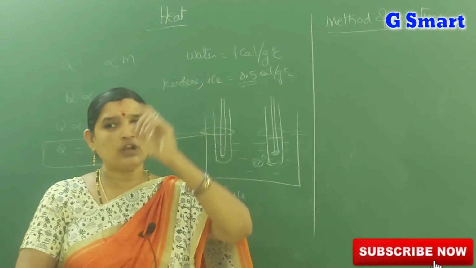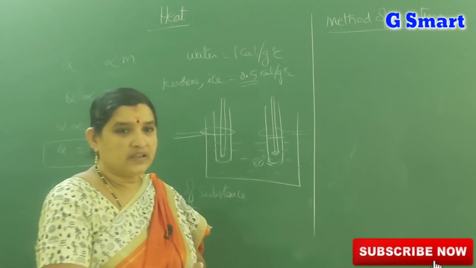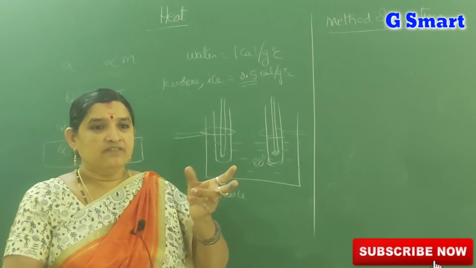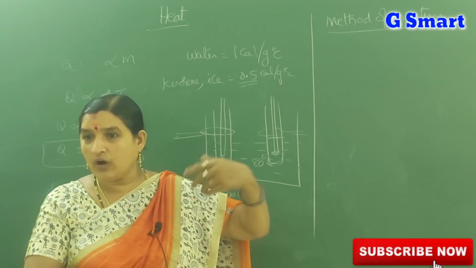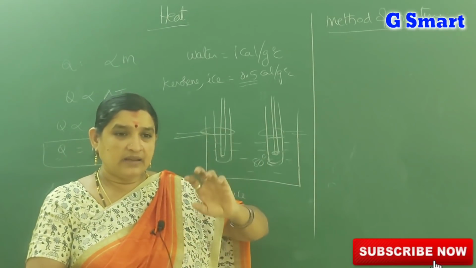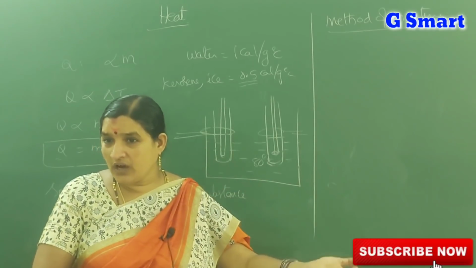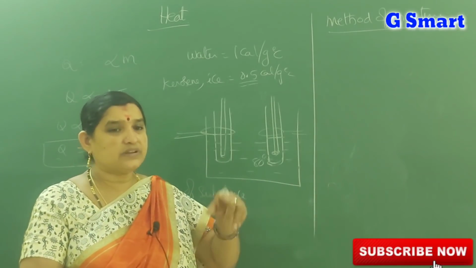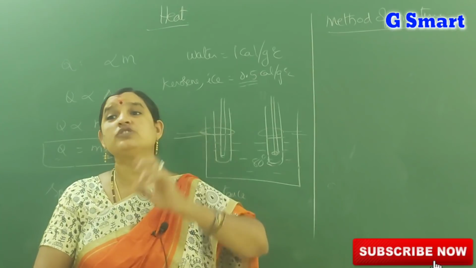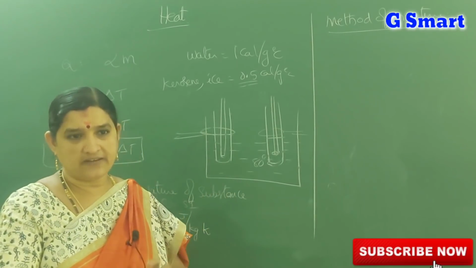Understand? That's why we use a calorimeter. A calorimeter is a device which does not allow heat from the outside to go inside, and at the same time inside heat does not go outside. To measure the specific heat of a substance, we use a calorimeter. That is the device.